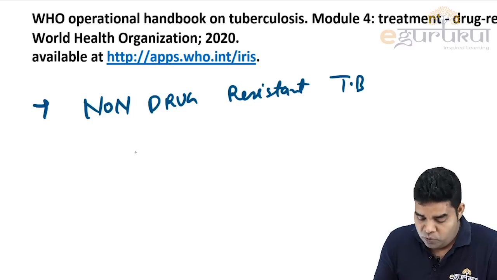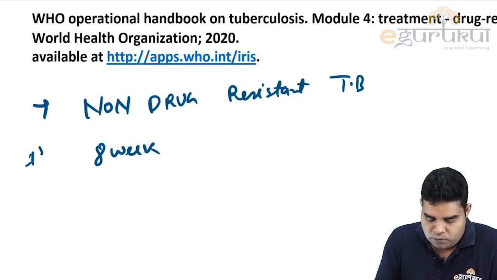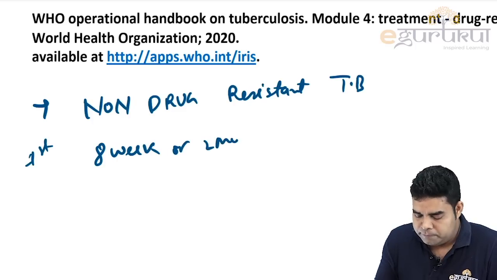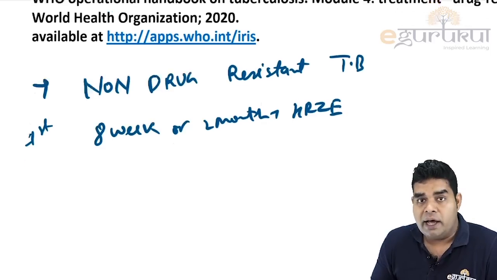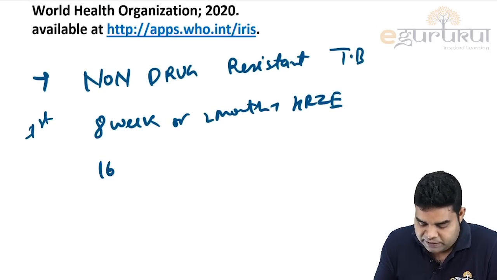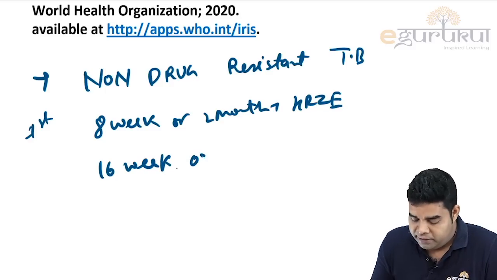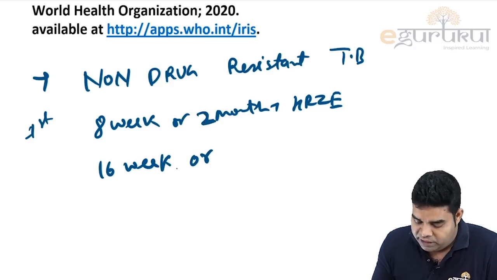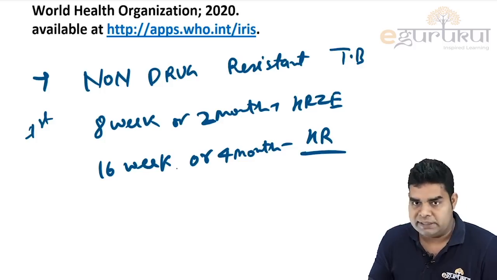As we all know, first 8 weeks, or 2 months, of HRZE. H for isoniazid, R for rifampicin, Z for pyrazinamide, and E for ethambutol, and then we give 16 weeks or 4 months of HR. Okay, so this is the same.